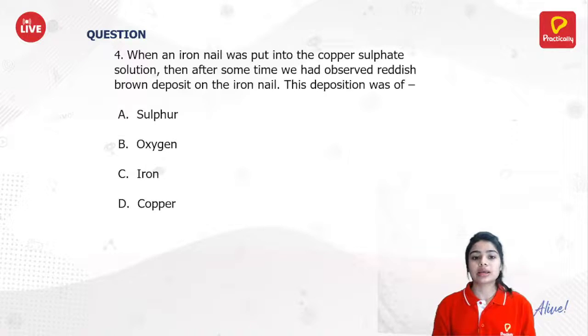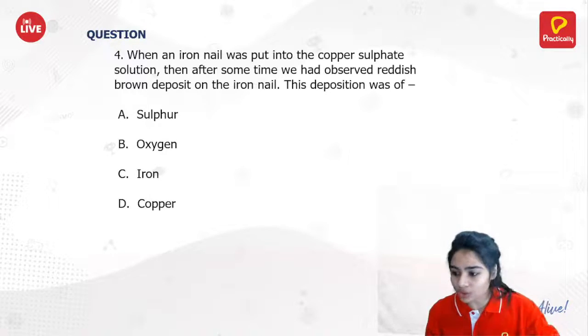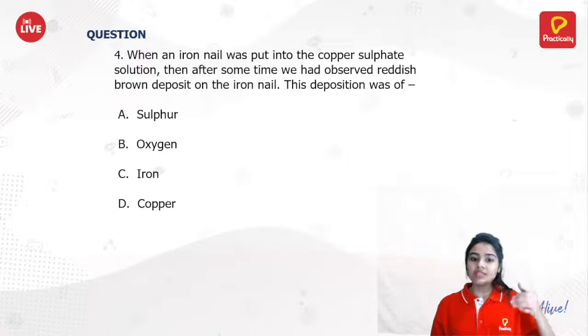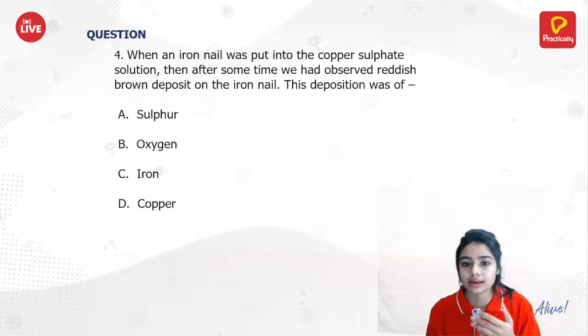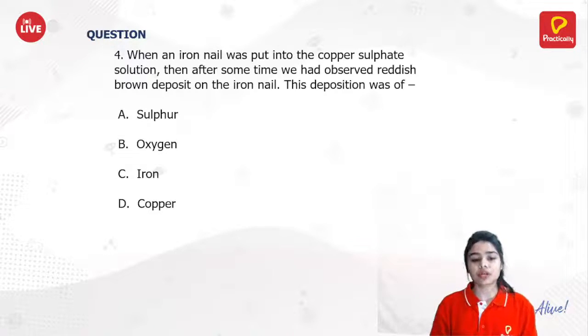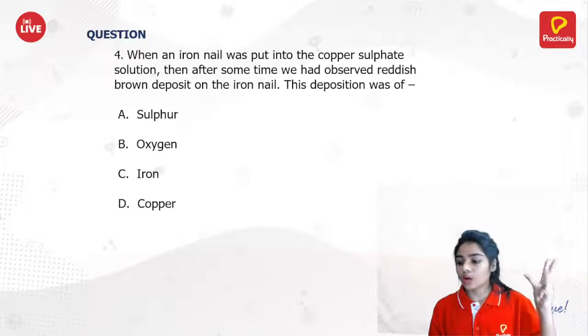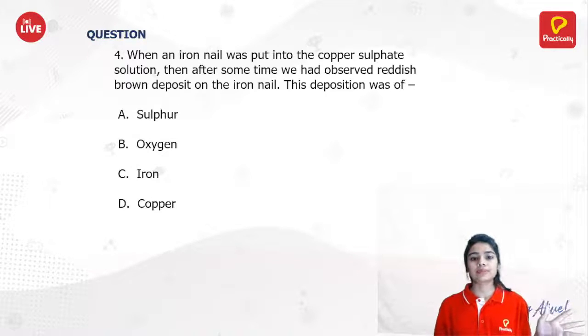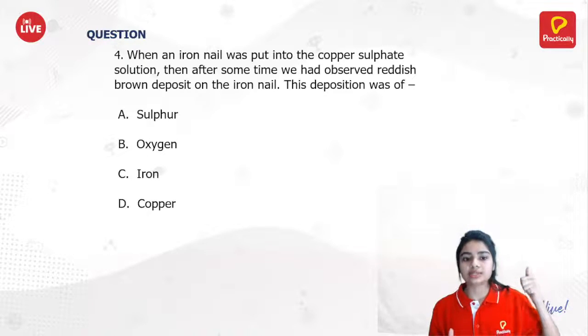Now, next question. When an iron nail was put into copper sulfate solution, after some time we observed a reddish-brown deposit on the iron nail. The deposition was of sulfur, oxygen, iron, or copper. What do you think this deposition is? Is it sulfur? Is it oxygen? Is it iron? Is it copper?